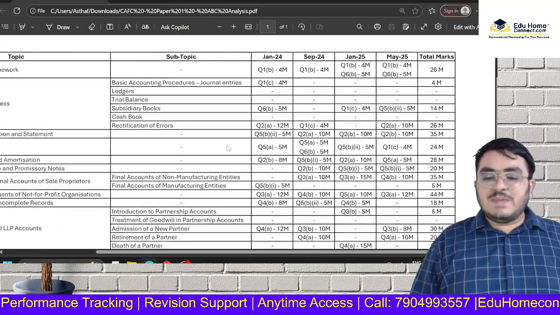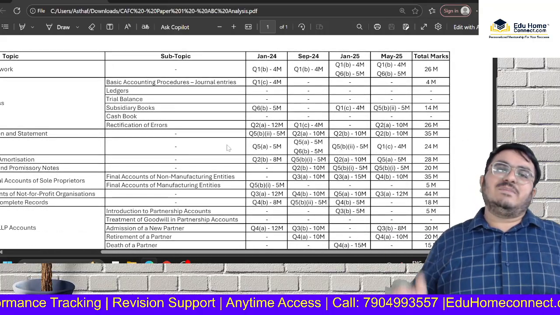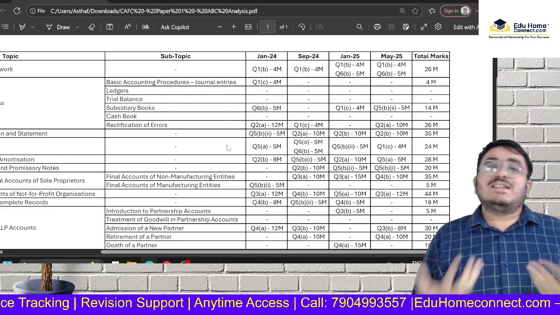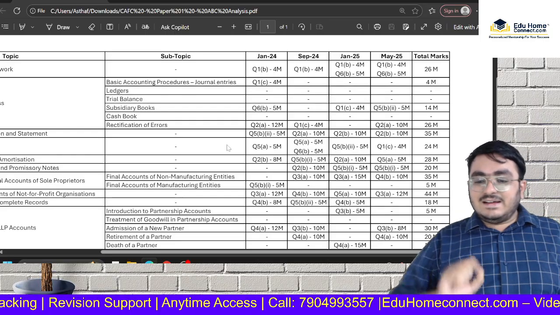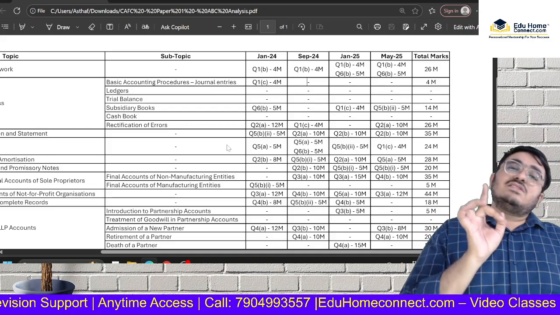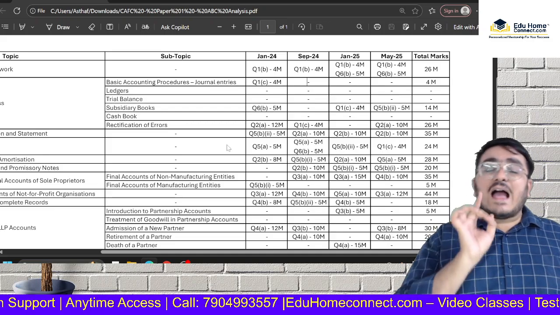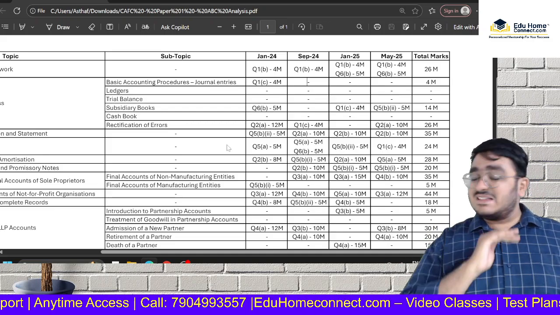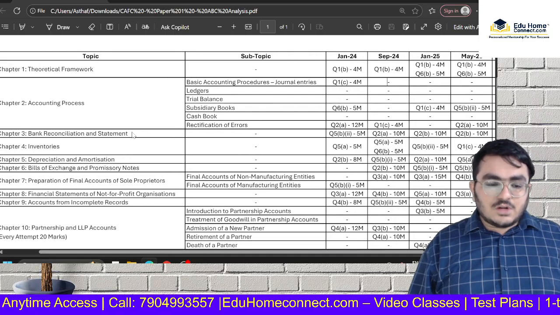Next, we have BRS, bank reconciliation statement, something which I personally like because it's very simple. If you see, consistently 10 marks in the past 3 attempts, the institute is asking. Okay, so this is also a category A chapter, which you have to do. You don't have to skip this at all. Next, what do we have?